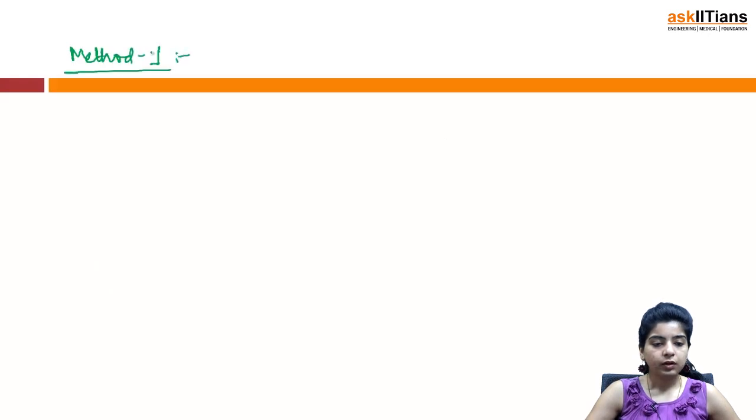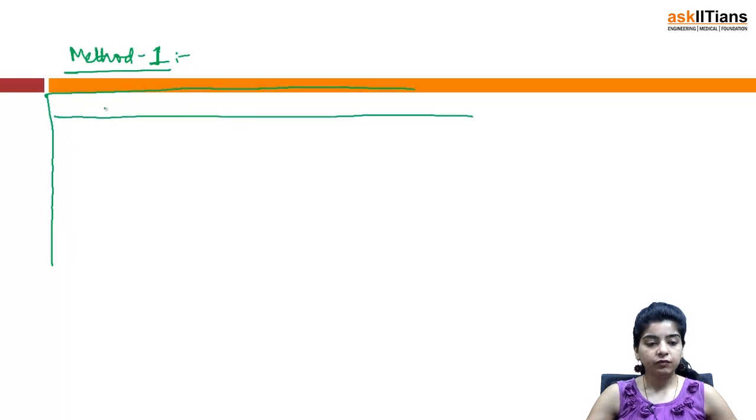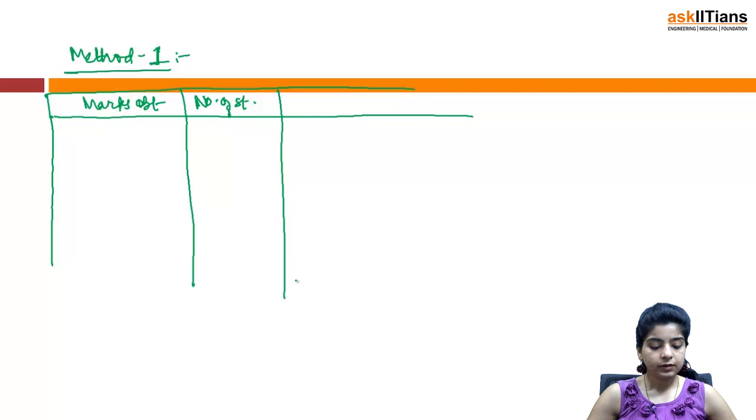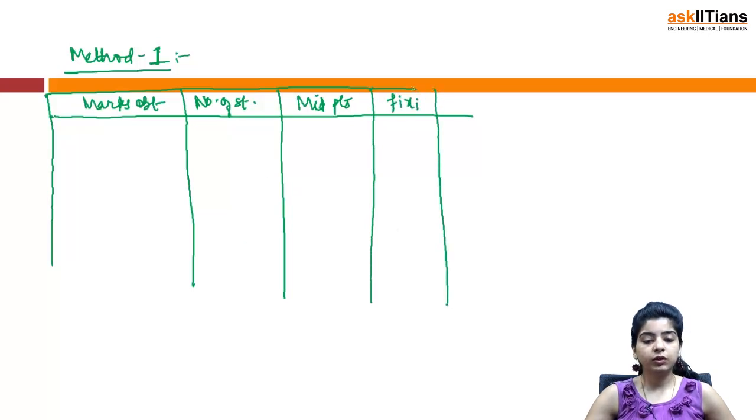Method 1, you can just tabularize the information in the same way and it becomes easy to calculate the mean. How do you do that? Now we'll prepare a table in which we'll plot the information. I am writing marks obtained, that is what we have in the form of intervals. Then we have number of students. Then we will have midpoints and then we'll have Fi, Xi. So this is what your table is going to look like, right?